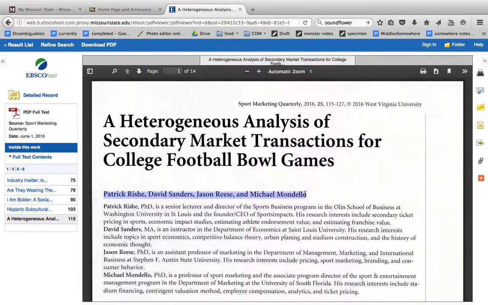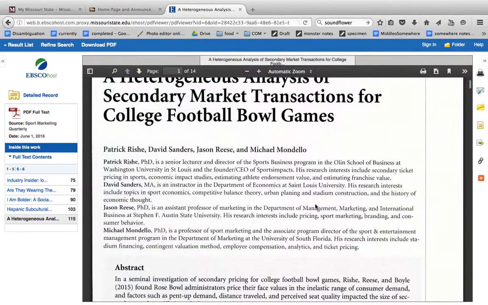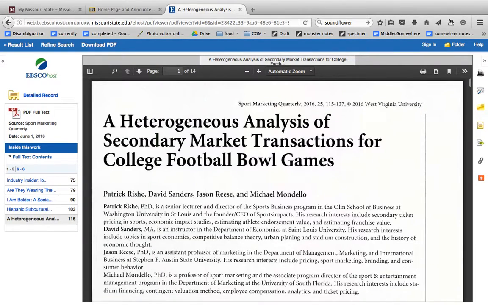So if I were going to cite this out loud in a speech, I would say according to these names, all four of them, in a 2016 article that they published in Sports Marketing Quarterly entitled, and then I would say this headline. So if I'm citing this out loud in a speech, that's what I would say.